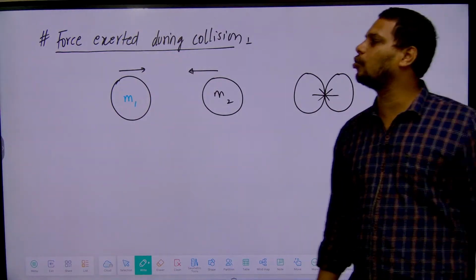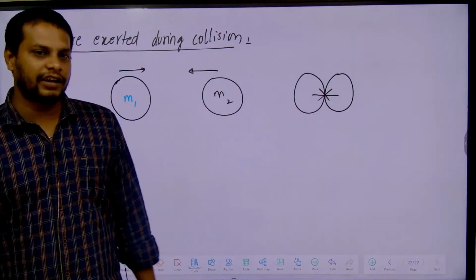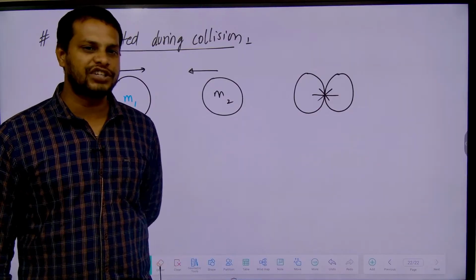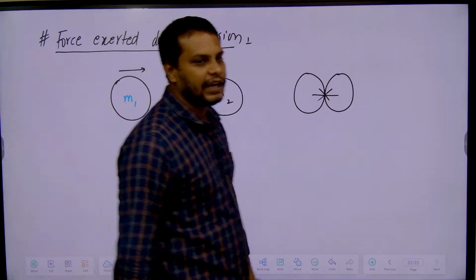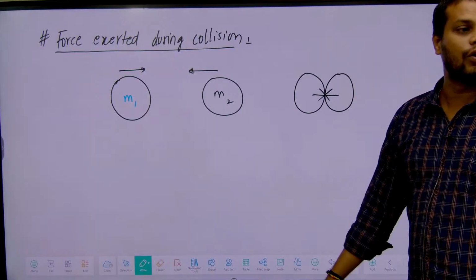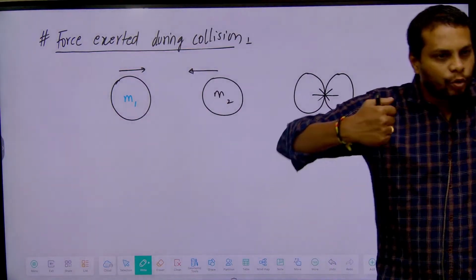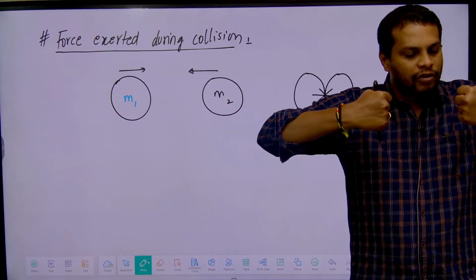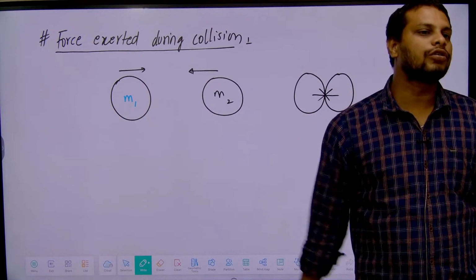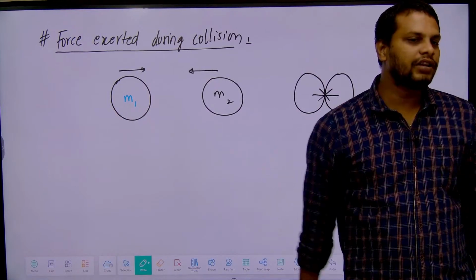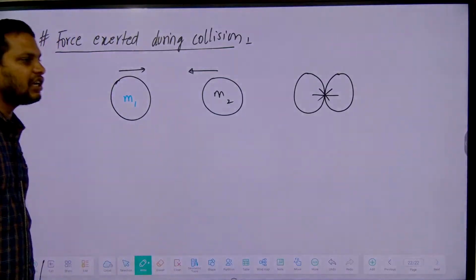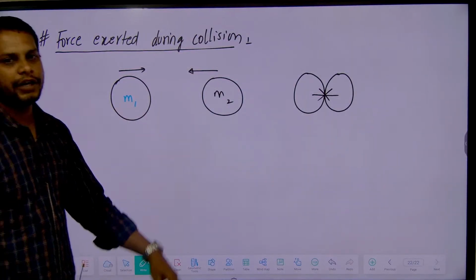In higher levels we are going to study not only physical interaction, but field interactions are also called collisions. But as of now we'll study that if there is a physical interaction between the two bodies, then the body is said to have collided. For example, if two vehicles are coming close to each other and accidentally hit like this, then it is said to be what? Collision. If one body hits the other body, this is said to be a collision. During that collision, the force or the energy will be transferred from one body to another body.